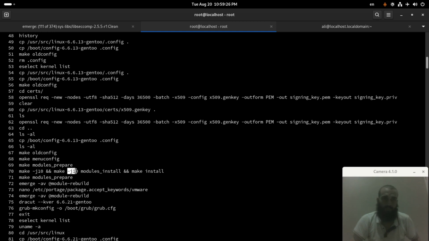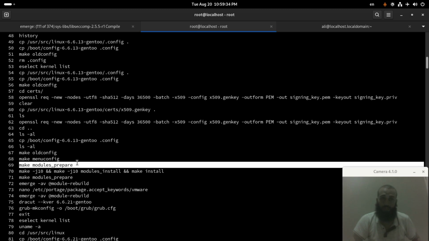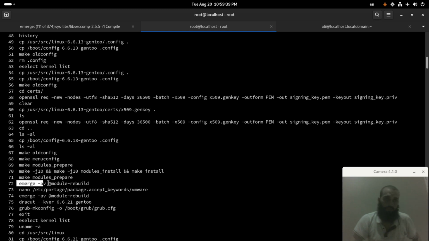Same thing here. This one doesn't necessarily need to be one command. You may need to run make modules_prepare, I'm not sure. And then this one is optional. I don't think you need to run it. This is for the modules to be rebuilt, and I guess you don't need it for Firewalld and for the options that you have enabled, unless it's maybe for modules.